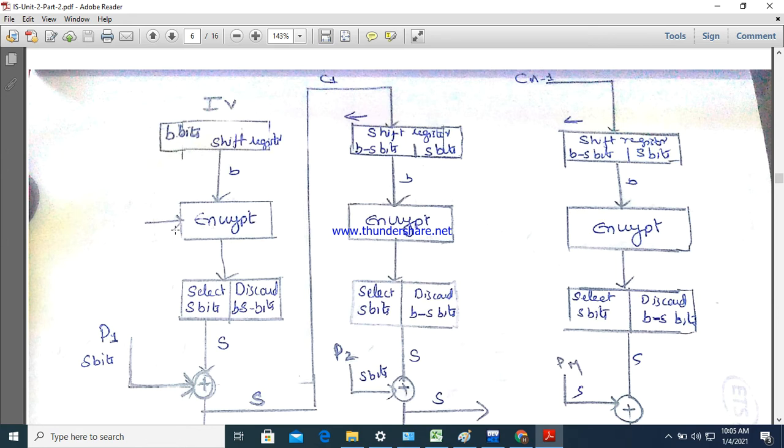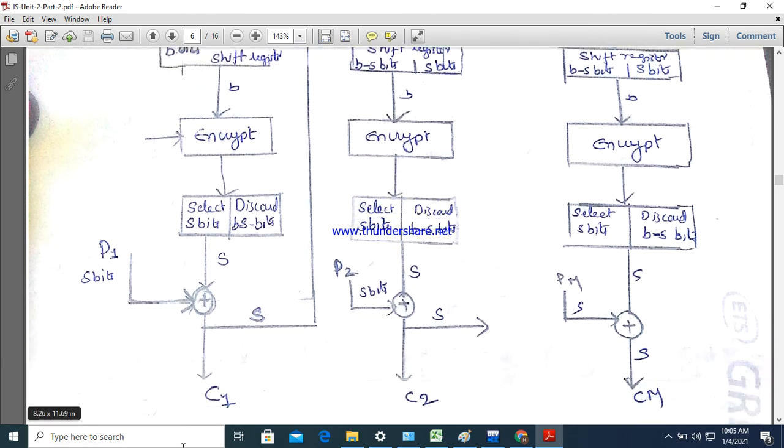This encryption will be normal, any block cipher encryption. Whatever the resultant is, we again divide it into two parts: select s bits. Generally, what is the character size? 8 bits. So those 8 bits will be selected and the remaining will be discarded. We took b bits, so b minus s bits will be discarded. Only s bits we are considering. These s bits we XOR with the s bits of the plain text, and that we take as the cipher text.